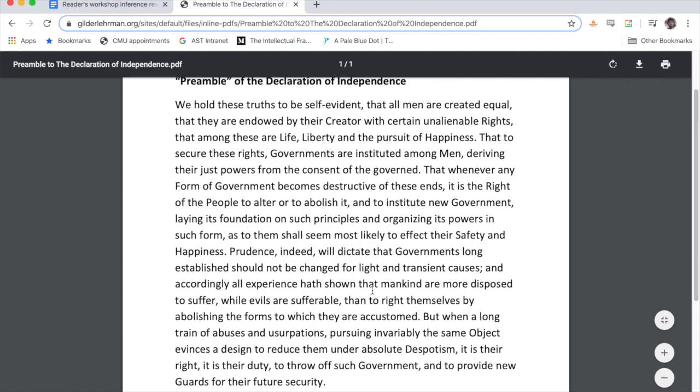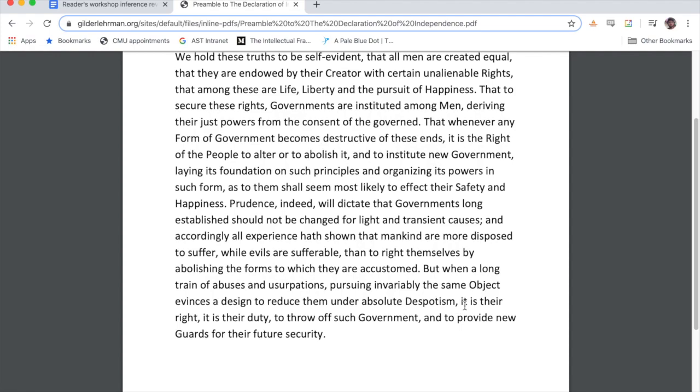All right. So then to wrap it up, but when a long train of abuses and usurpations, pursuing invariably the same object, evinces a design to reduce them under absolute despotism. All right, so this is another bit of difficult language for our time. A long train of abuses and usurpations. When the not perfect government keeps doing things that are bad and unlikable again and again and again for a long time. And the government becomes a despot. A despot is a bad king.